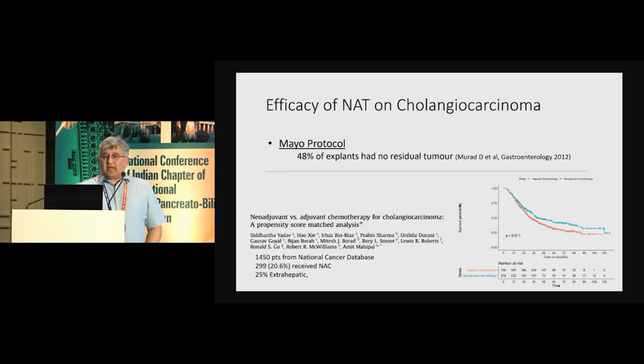And we have some idea from this study, which is quite a large study. Unfortunately, it includes both intrahepatic as well as hilar cholangiocarcinomas, but about 25% of the patients were hilar cholangiocarcinomas. This is a retrospective study again. 20% of the patients received neoadjuvant chemotherapy, and although we can't determine whether they were intrahepatic or extrahepatic, the neoadjuvant group did better in the long term.